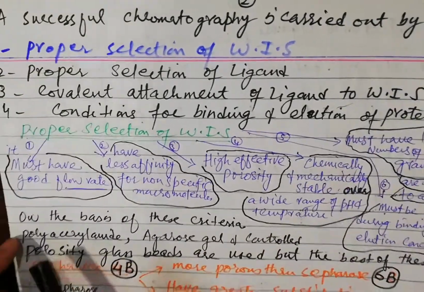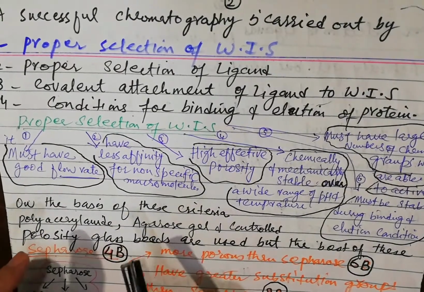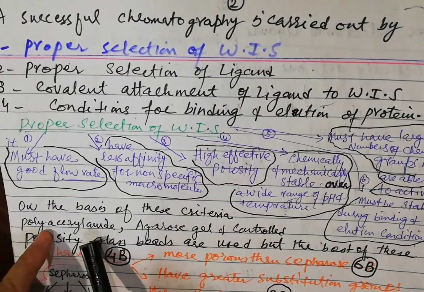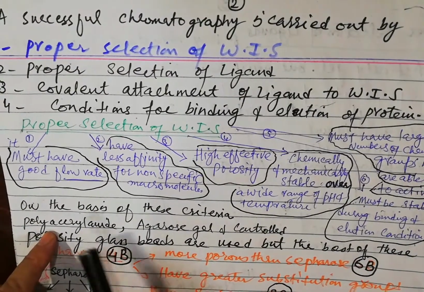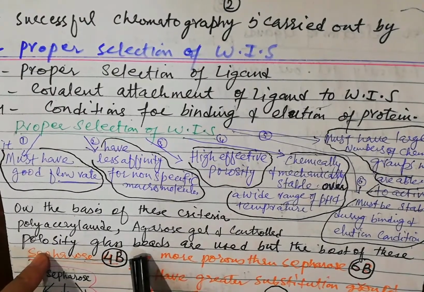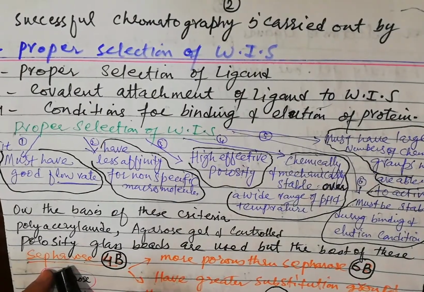On the basis of these criteria, the water insoluble supports or gels mostly used in affinity chromatography are polyacrylamide gel, agarose gel, and controlled porosity glass beads. But the best of these is agarose gel.